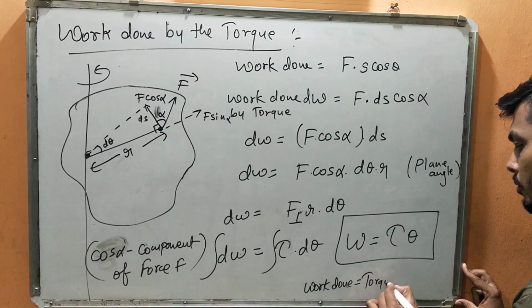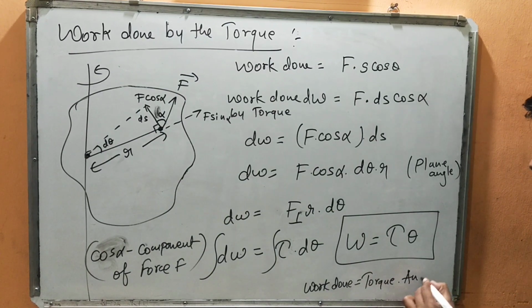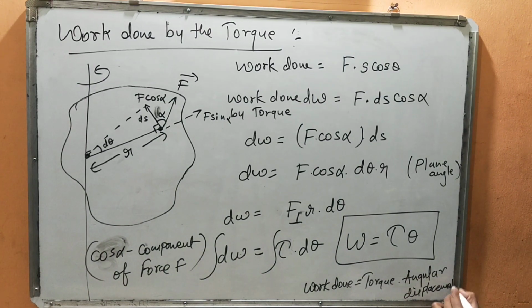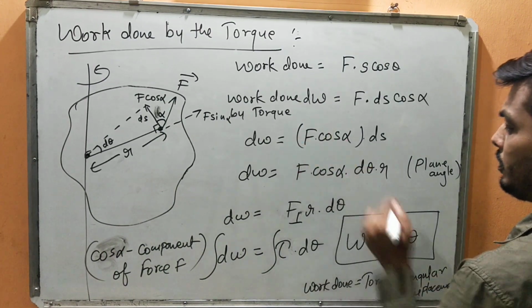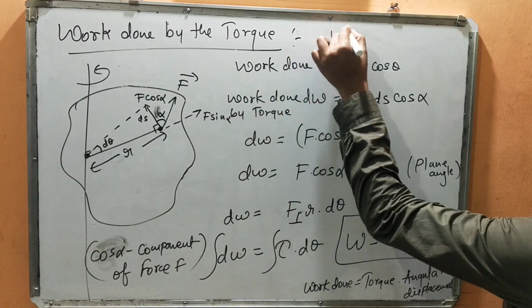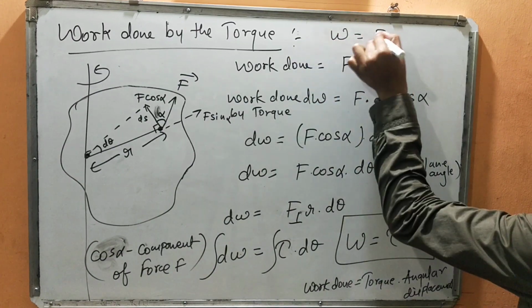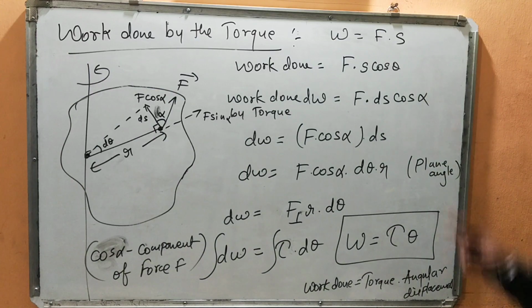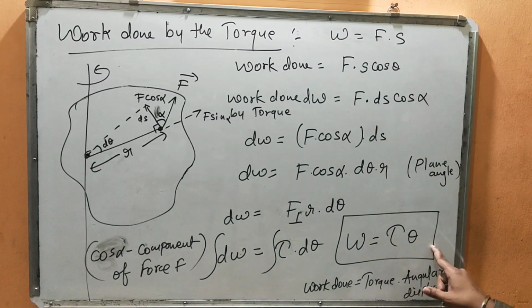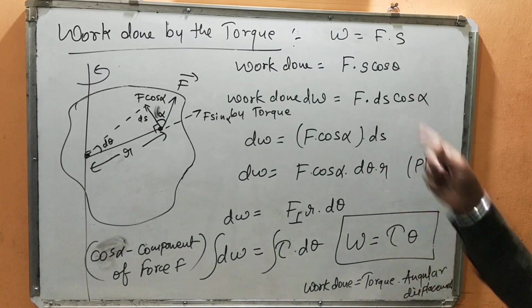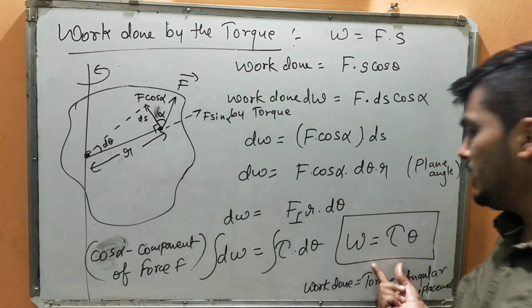Torque. What is theta? Angular displacement. Now compare this with your straight line definition. W is equal to force into displacement, and W equals torque into angular displacement. So this is the work done by the torque.